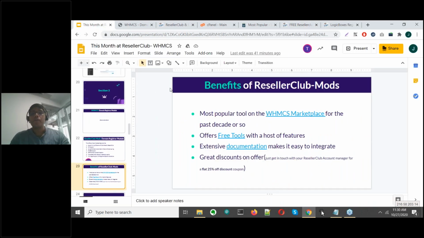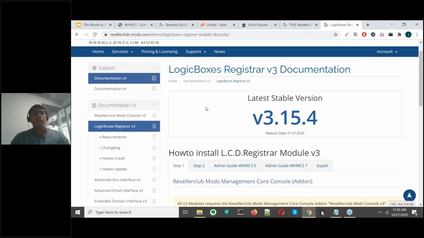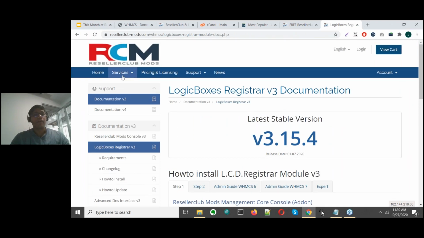Besides that, Reseller Club Mods also has extensively documented everything in an easy walkthrough format. That's what I like about Reseller Club Mods, that it's so easy to integrate. Even a layman without additional technical skills can easily install these modules. I'll just show you what I mean. So say, for example, you visit the Reseller Club Mods website, right? And you search for the domain registrar module.